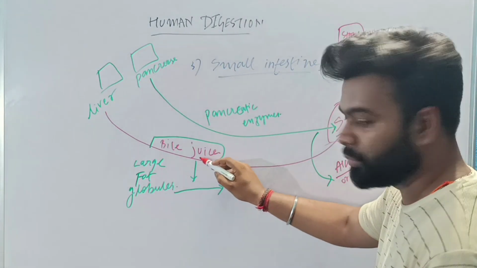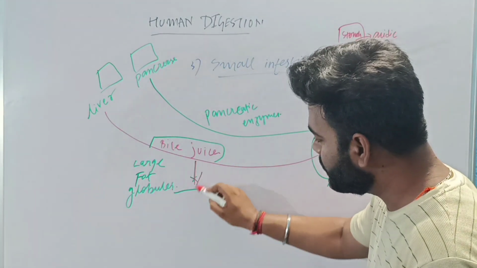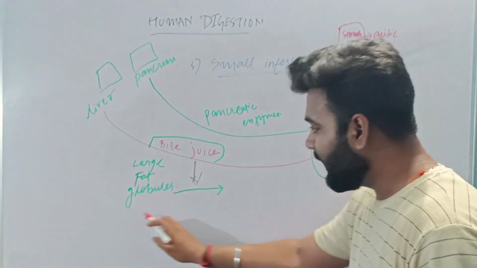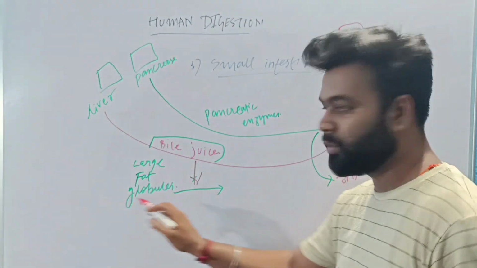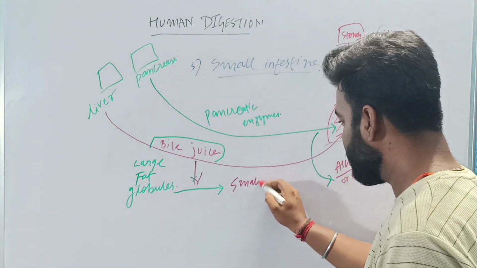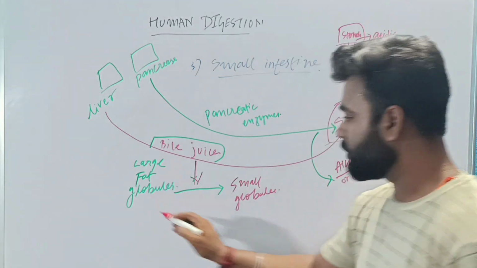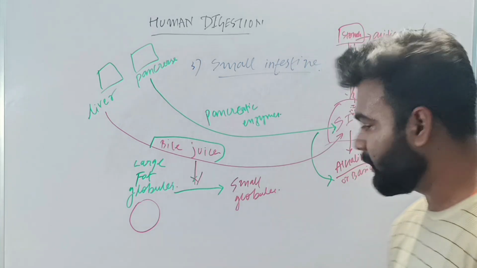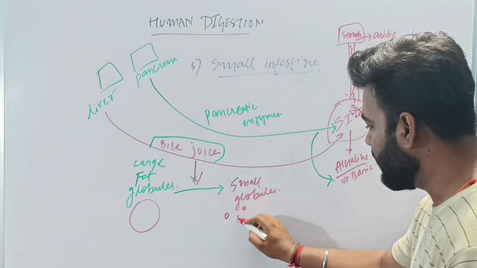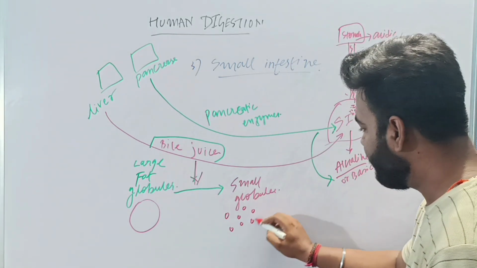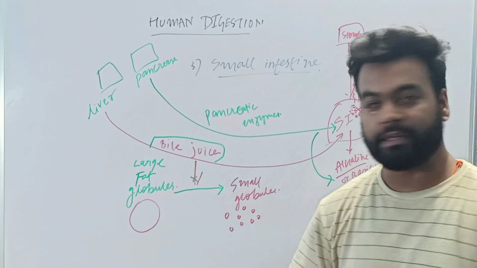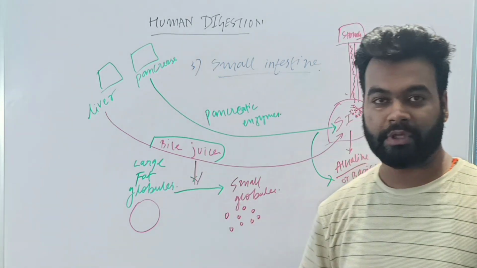So the bile juice will break down these large fat globules into small globules. Understood or not? Suppose this is your large fat globule, so it will break it down into smaller fat globules. Is that clear? That is the major function of bile juice.